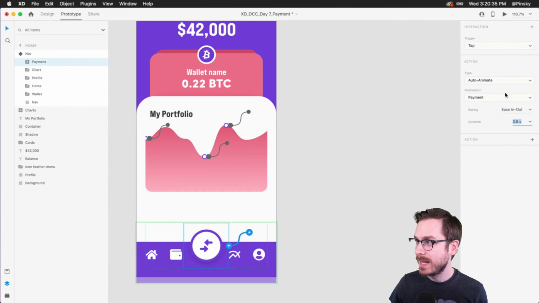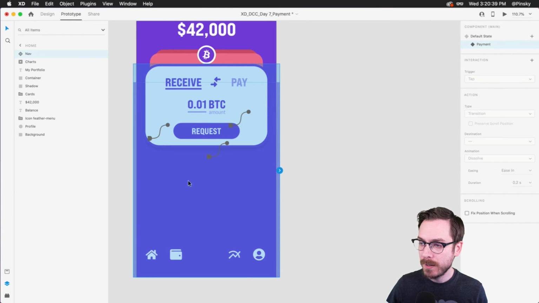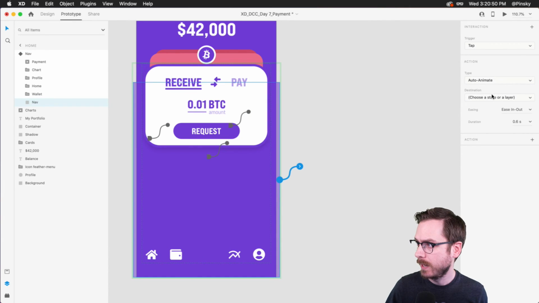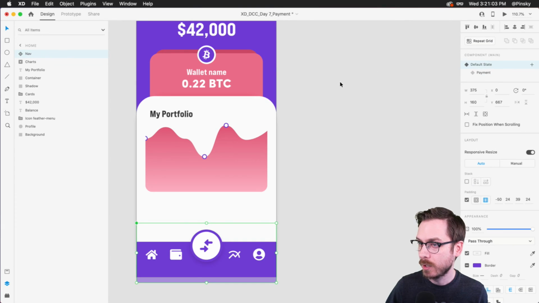All right, and now what we can do, we can also go back to our payment state. And maybe if we click on this area back here, it'll close it. Now, ideally, we'd probably have some sort of a close button, right? But let's go ahead and just click on this area back here. Click and go to our default state. What we can also do while we're here is maybe just drop the opacity of this just a little bit so you can kind of see some of the information in the background. 90% looks pretty good.